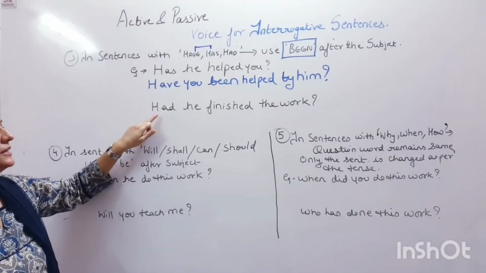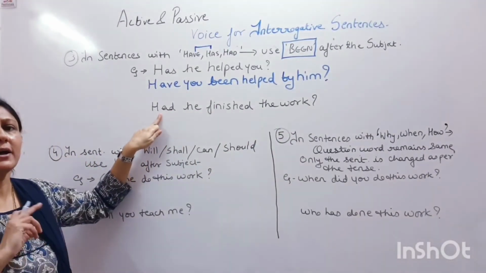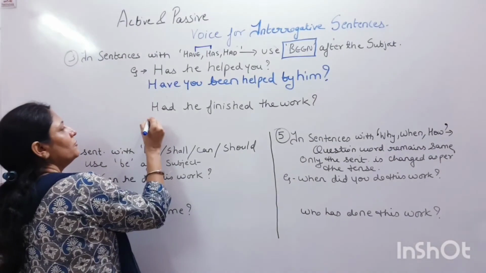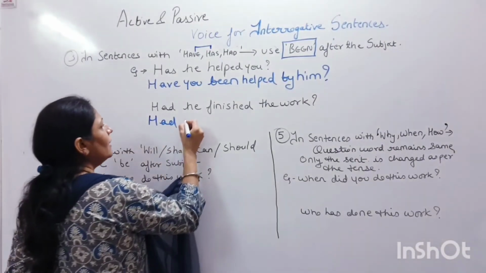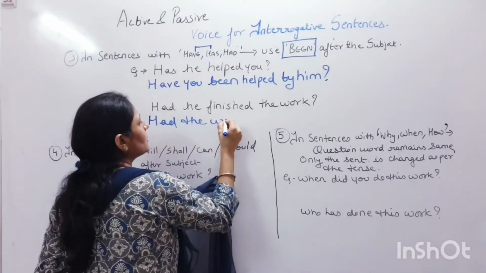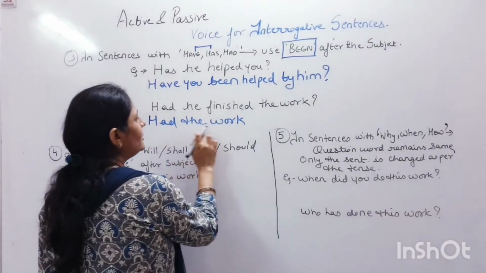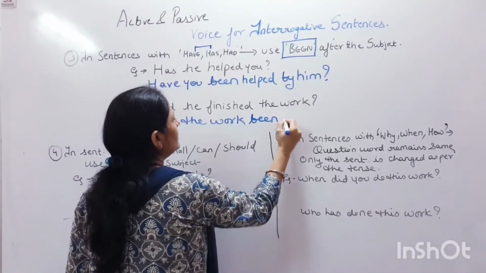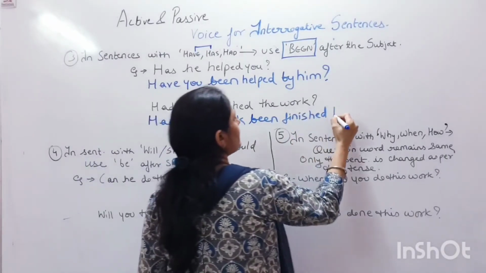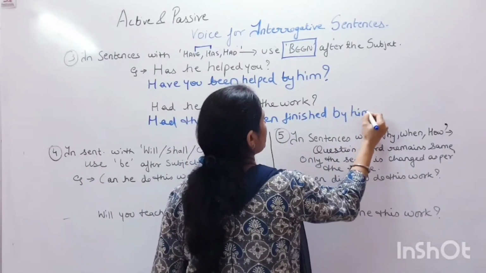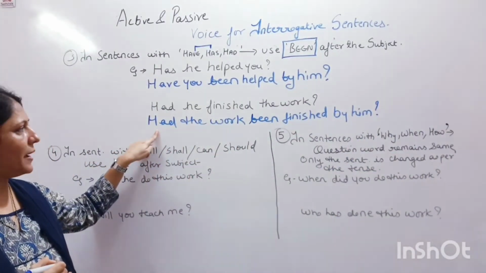Now let's solve this. Had he finished the work? Since it is a past tense verb, यहाँ पे ये change नहीं होगा. It will remain the same. Had will remain same. अब बनेगा had the work. अब हमें इसमें क्या ऐड करना है? The word been. Had the work been finished by him. So this is how we change this sentence into passive voice.